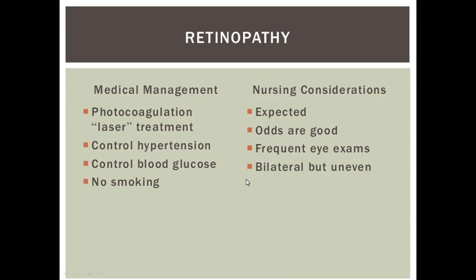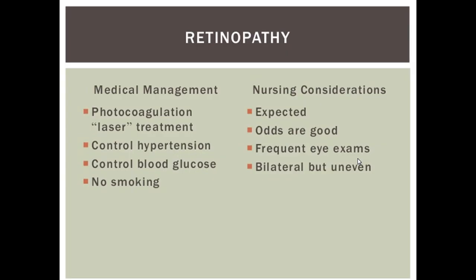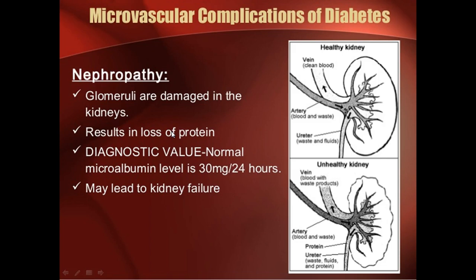Bilateral disease is usually there, but it is uneven. So one eye can have mild or moderate non-proliferative, and the other eye will have proliferative diabetic retinopathy. Other optic complications can be cataract, lens changes, extraocular muscle palsy, and glaucoma.